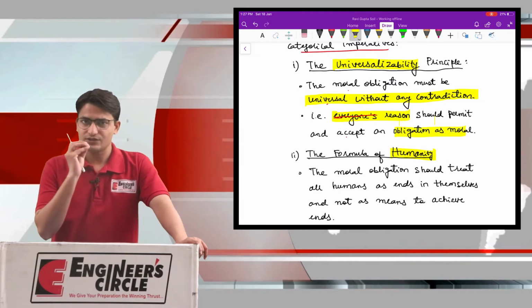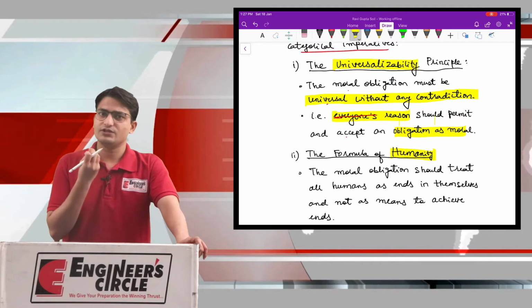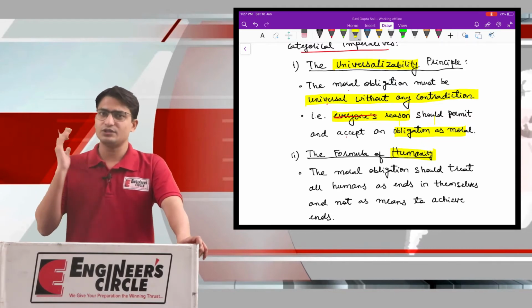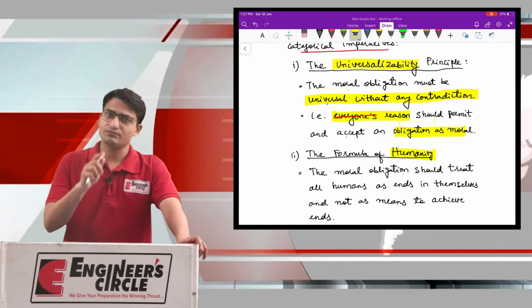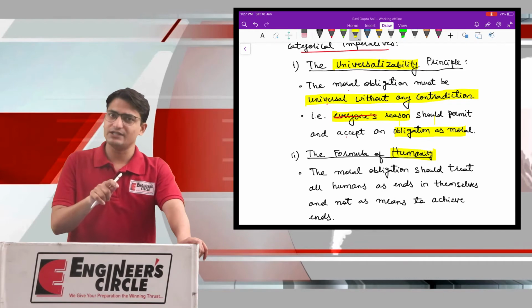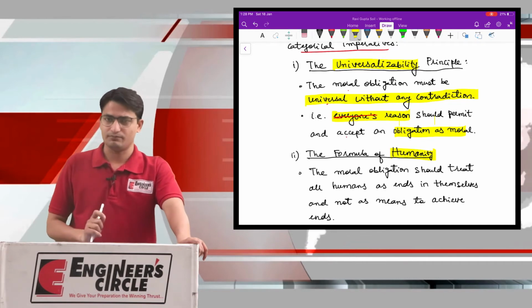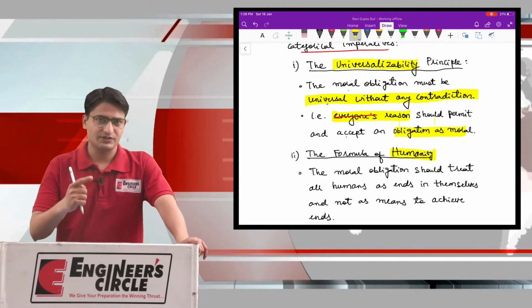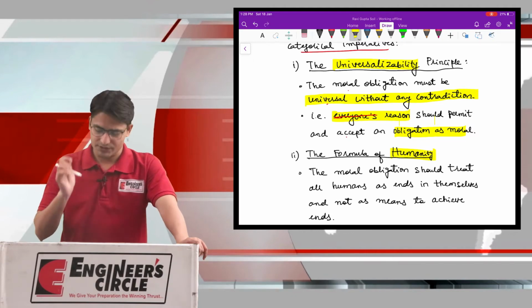So if there are some obligations which are permitted by everyone in this universe, then those must be satisfied in your action. Only then will the inherent quality be good. So this was the first principle, the universalizability principle.